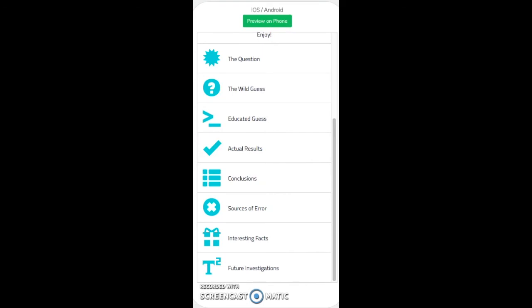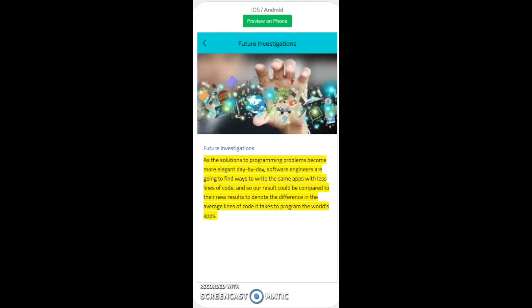And so what does this hold for the future? Or if we were supposed to investigate this further into our futures? As the solutions to programming become more elegant day by day, meaning software engineers are coming up with shorter and more substantive solutions, they're going to find ways to write the same apps with less lines of code. And so my result, the 50 billion lines of code, can be compared to their new results to denote the difference in the average lines of code it takes to program the world's apps.